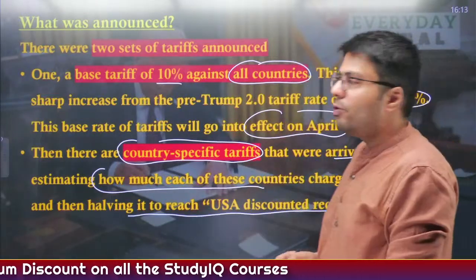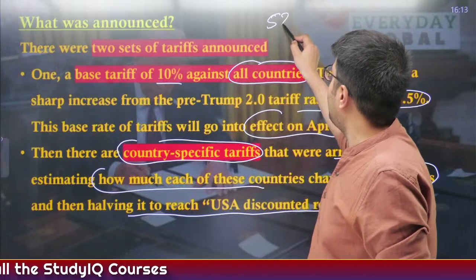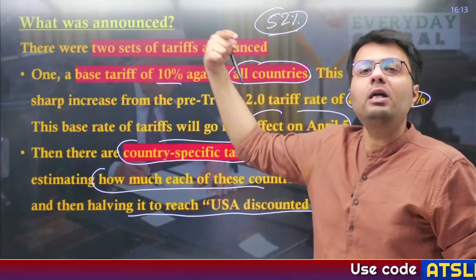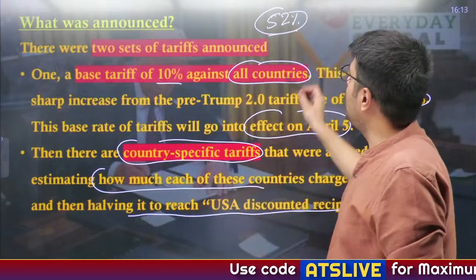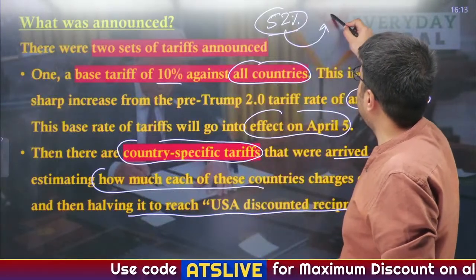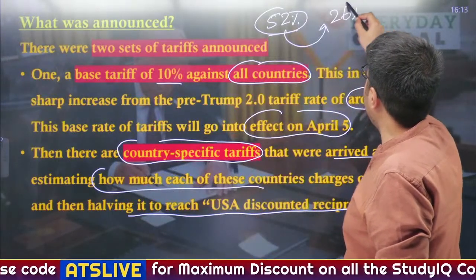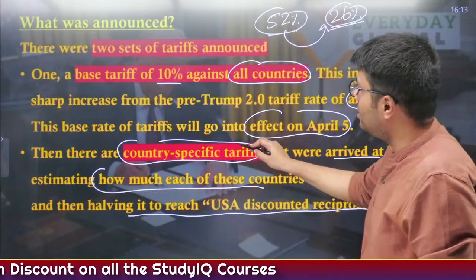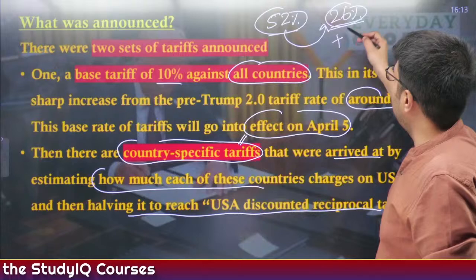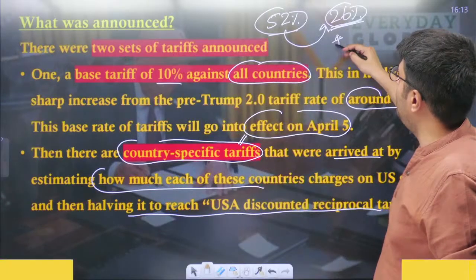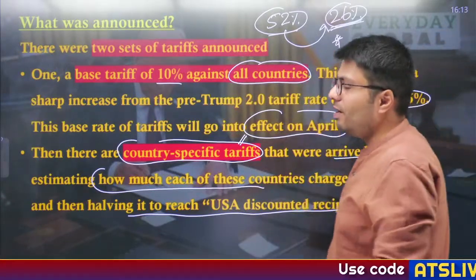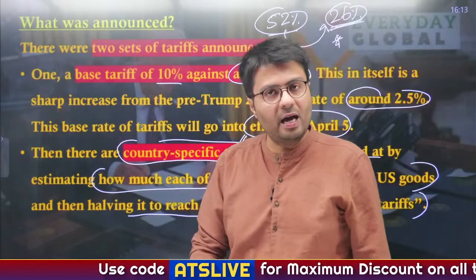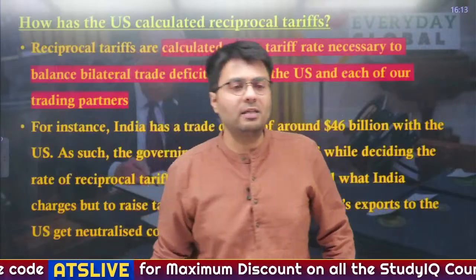So suppose the US has assumed that India is levying on average 52% tariffs on goods imported into India from the US. The US has said no, we will not impose this much tariff, rather we will halve it and impose a country-specific tariff on India, that is 26%. So this is the country-specific tariff. Therefore, what India is required to pay is a base tariff, and in addition to that a country-specific tariff. So these are two types of tariffs that were imposed by the US yesterday.